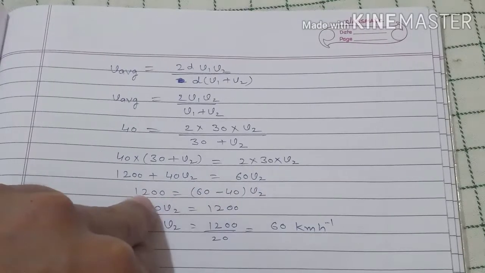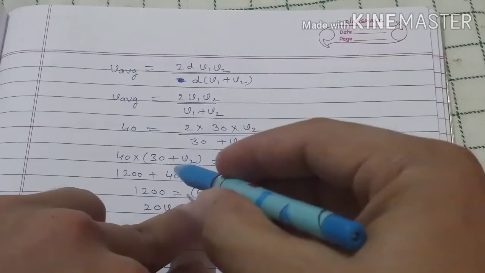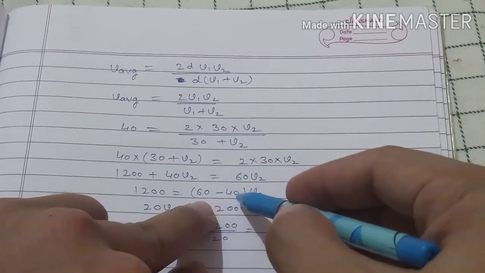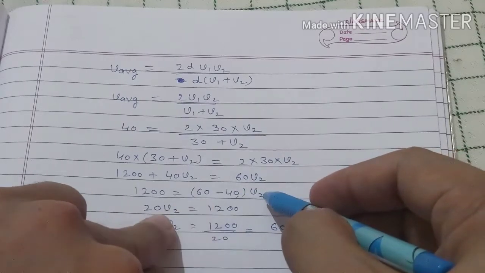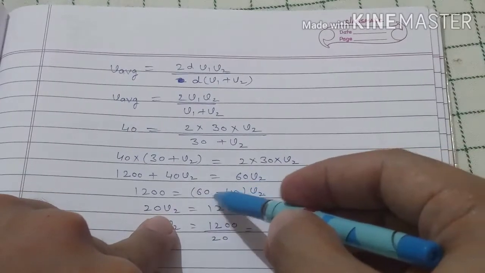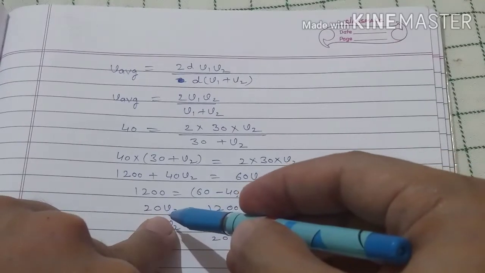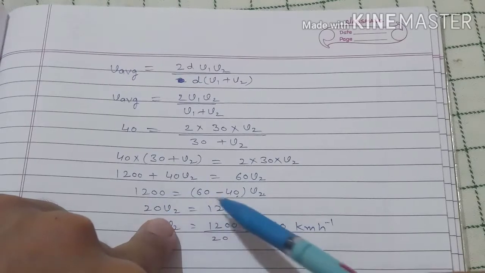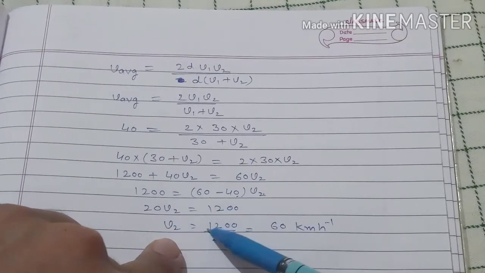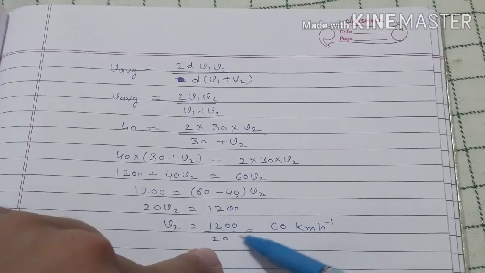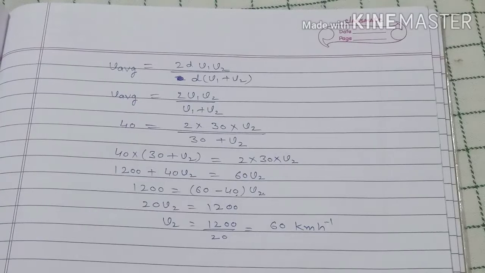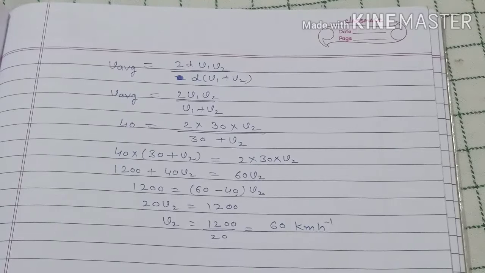Then we have 1200 equals, as 40 v2 comes to this side, (60 minus 40) into v2. Then 60 minus 40 equals 20. So v2 is equal to 1200 divided by 20, which is equal to 60 km per hour. So in the second segment of the journey, this car has to move with a speed of 60 km per hour.